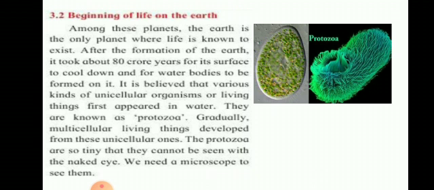So in this way, the first tiny living thing which existed in water is called protozoa. It is unicellular. Keep this in mind. And it is seen with the help of a microscope only.